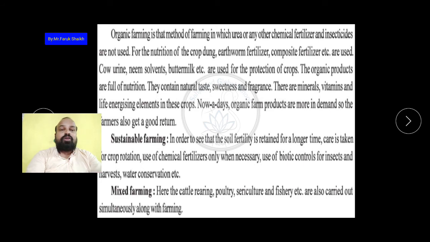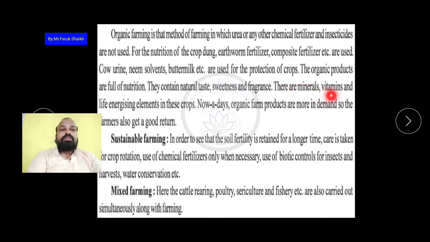They are sprinkled on the crops, so the insects that are on the crops die or go away. So these are used for the production of the crops. The organic products are full of nutrition. They contain natural taste, sweetness and fragrance, और जो organically crops are grown, so they are full of nutrition, they contain the natural taste and sweetness and the fragrance is also natural.